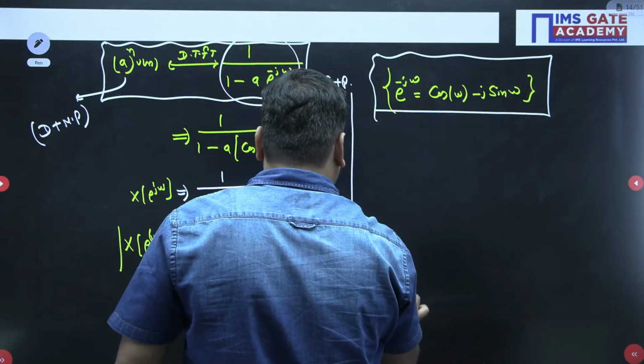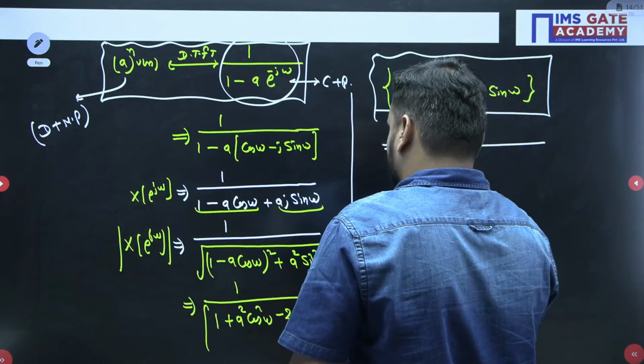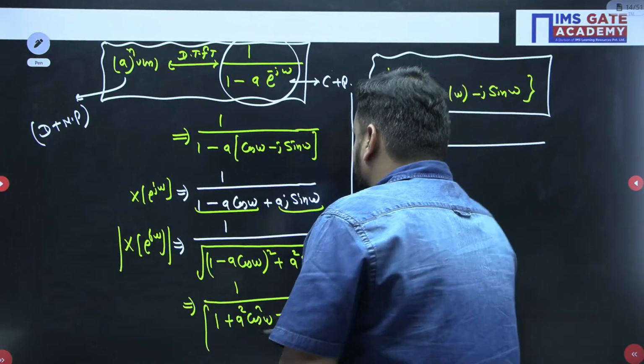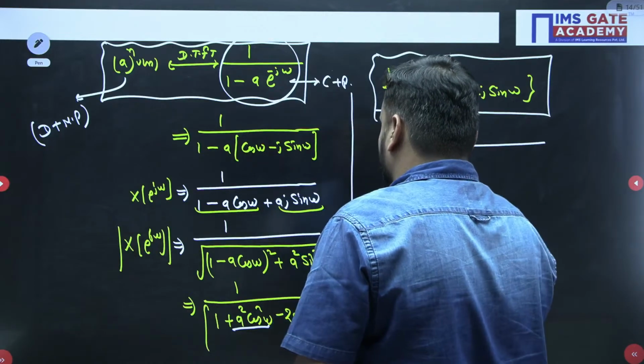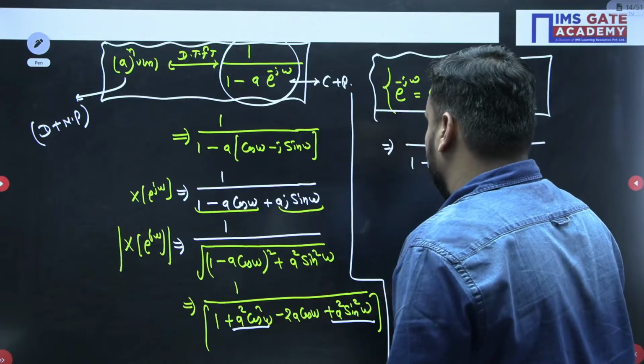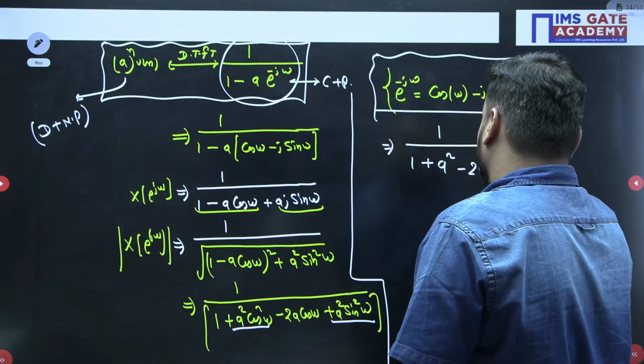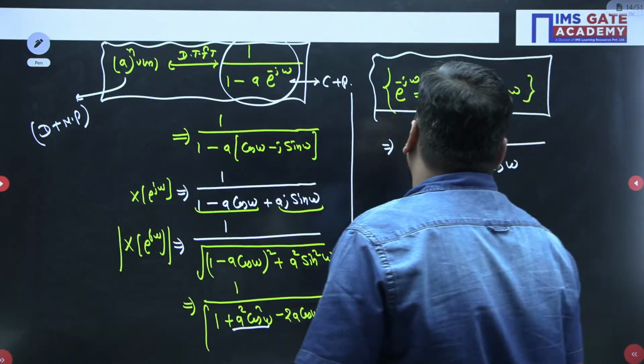So what you will get, guys? So you will get from here 1 upon, because this is magnitude, so 1 plus a square cos square omega, a square sin square omega. So when you take common, you will get 1 plus a square, cos square plus sin square is 1 only. And here you will get minus twice a cos of omega.